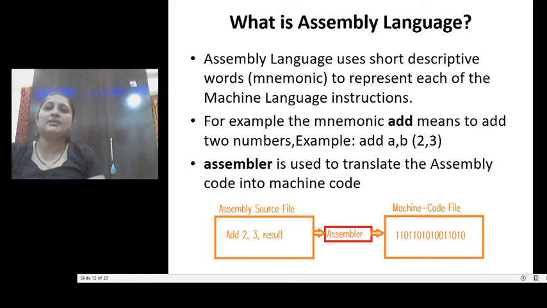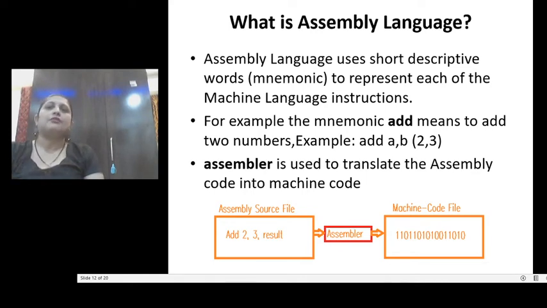What is assembly language? Assembly language uses some short words, called mnemonics, to represent the instructions. So an instruction has a mnemonic, that is an operation code, which is similar to our English language.